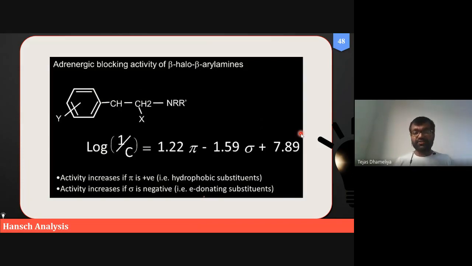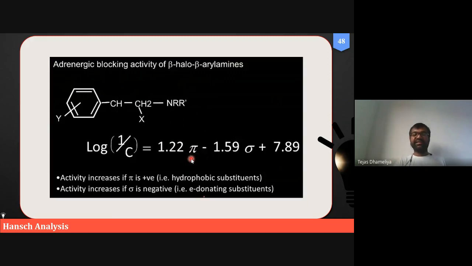So you may be asked to note down, or to mention, what is the meaning of this equation. Explain the QSAR equation. You need to explain what log 1 upon C is, that is, the biological activity. Pi is a hydrophobic parameter. Sigma is the Hammett constant, where pi and biological activity are in a positive relationship with each other. It means that if pi increases, log 1 upon C will also increase.